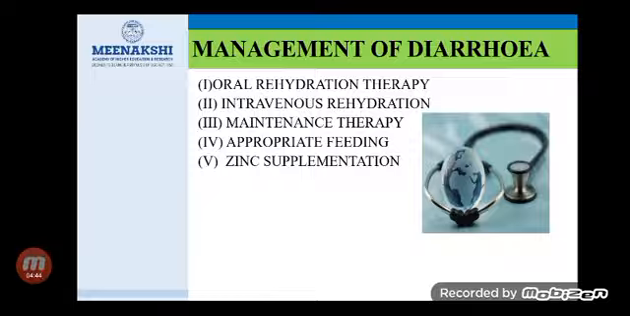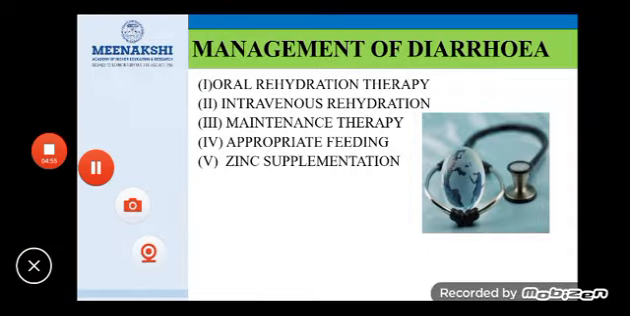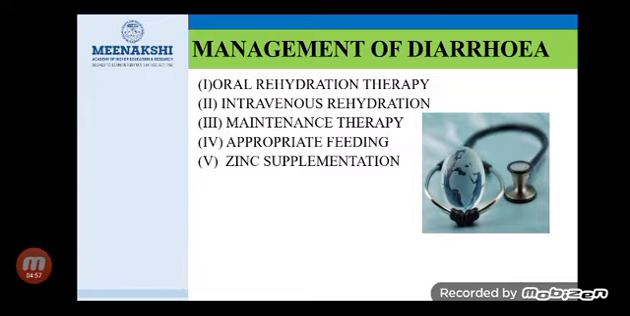Next we'll see the management of diarrhea. Management of diarrhea comprises 5 types of therapy: oral rehydration therapy, intravenous rehydration, maintenance therapy, appropriate feeding, and zinc supplementation.